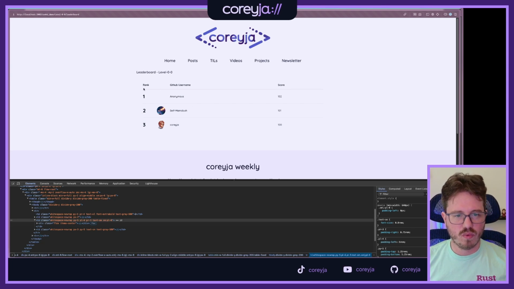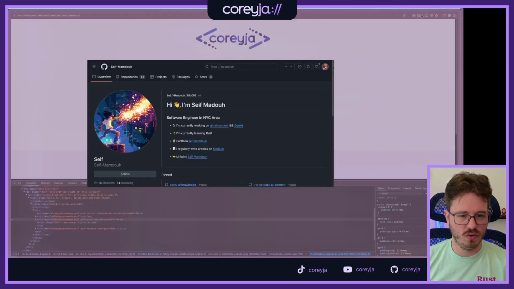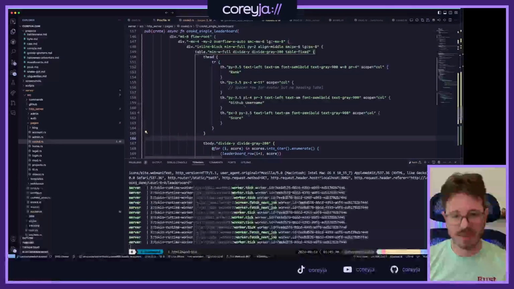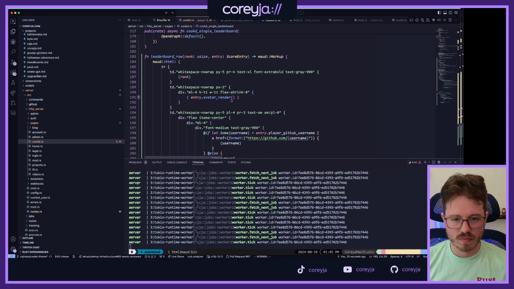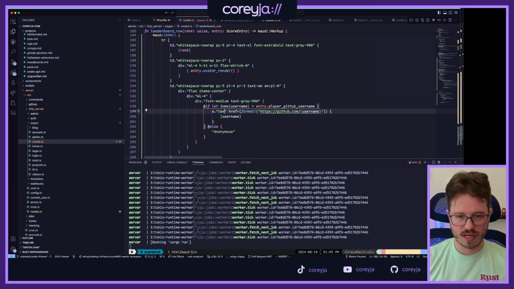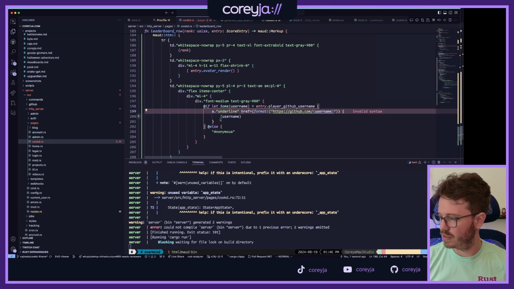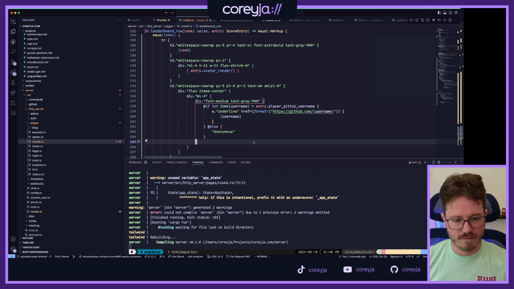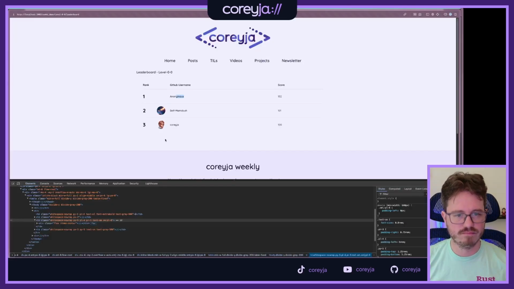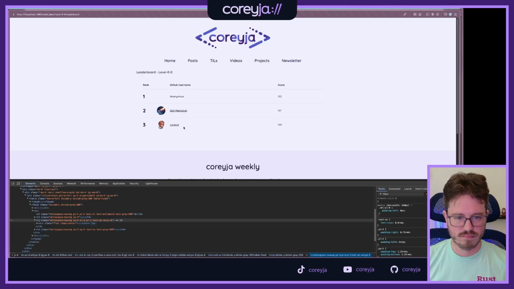I love it. Rank, no thing, anonymous. We got our nice GitHub icons. These link to the GitHub profiles when they exist. Let's make that obvious. Let's throw a text... I think it's just underline. I don't think it's text underline, if I remember correctly. Throw an underline in there. Yeah.